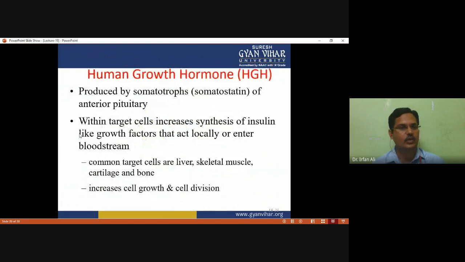Now the human growth hormone is produced by somatotrophs, which are part of the anterior pituitary. Within target cells it increases the synthesis of insulin-like growth factor, which acts locally or enters the bloodstream. This secretion has common target cells located in the liver, skeletal muscle, cartilage, and bones, and these increase cell growth and cell division. So this is the function of growth hormone.